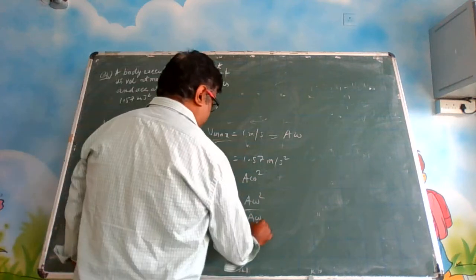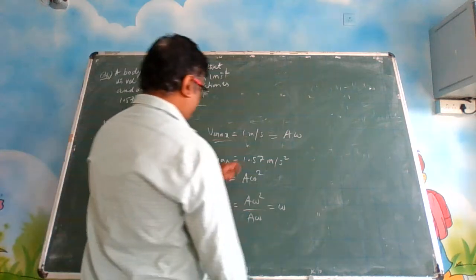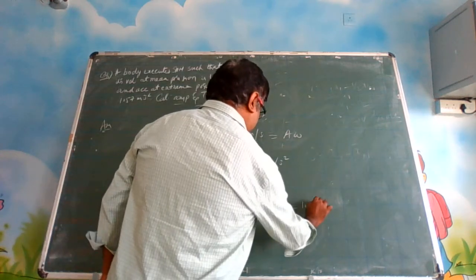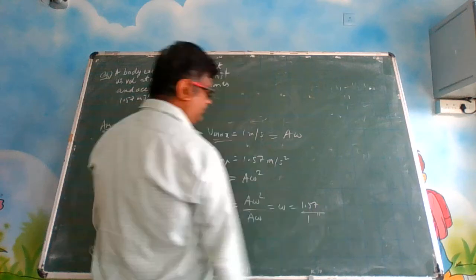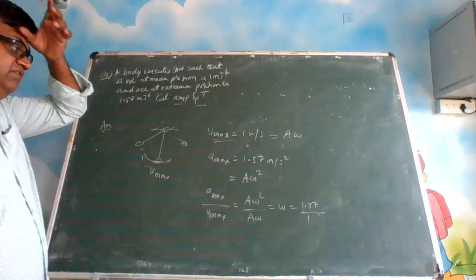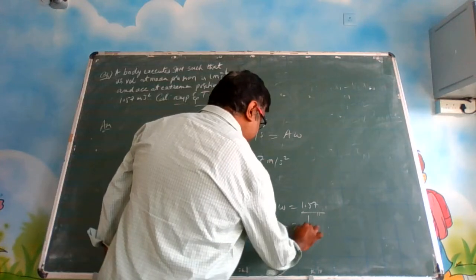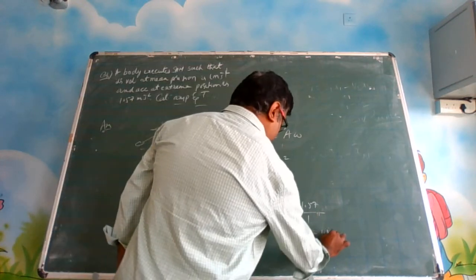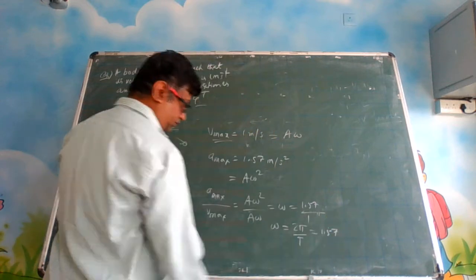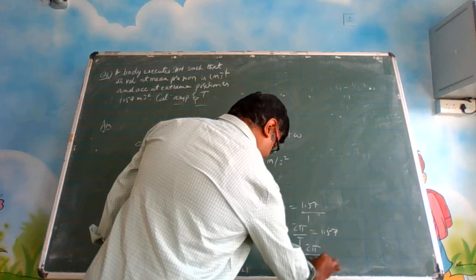So you are getting omega. A max is given to be 1.57 divided by 1, so omega is equal to 1.57. But omega is equal to 2 pi by T. So 2 pi by T is equal to 1.57, or T is equal to 2 pi by 1.57.